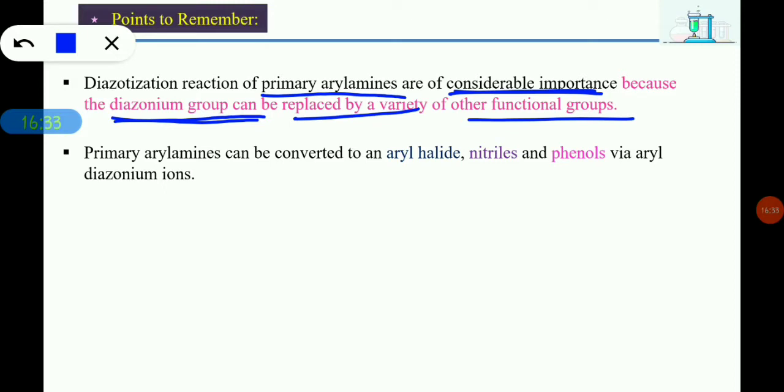And second, primary aryl amines can be converted into aryl halides, nitriles, or phenols via the aryl diazonium ion.